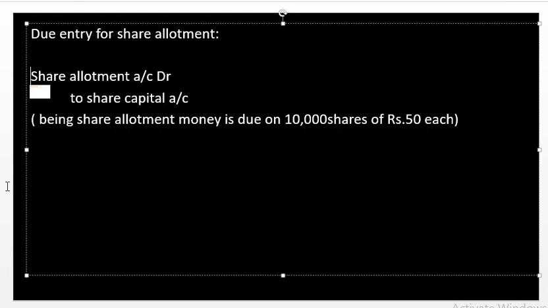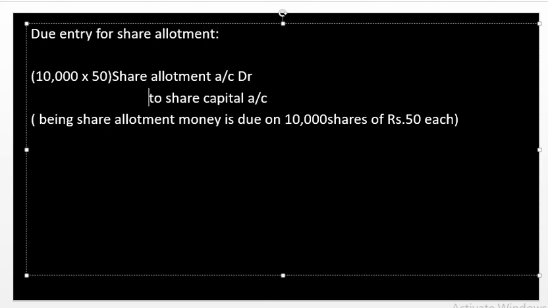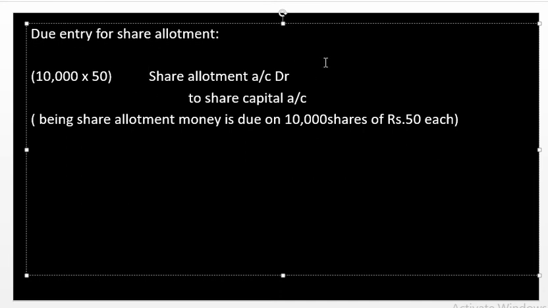Next entry is the due entry for share allotment, that is share allotment account debit to share capital account. Now the amount will be 10,000 shares into 50 rupees each. That is the amount we are going to receive in future as share allotment money. So actually we must get 5 lakh rupees. Narration being share allotment money is due on 10,000 shares of rupees 50 each.